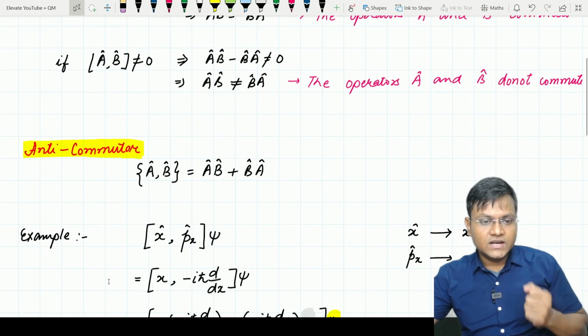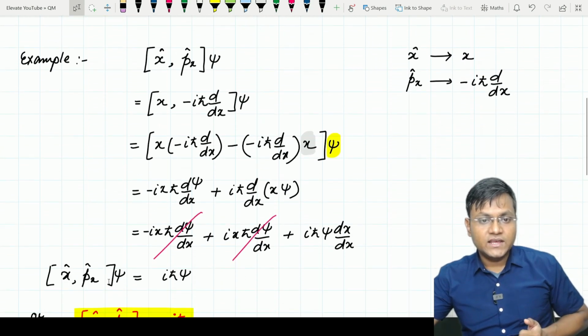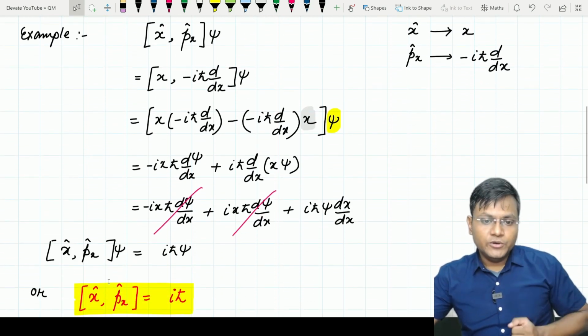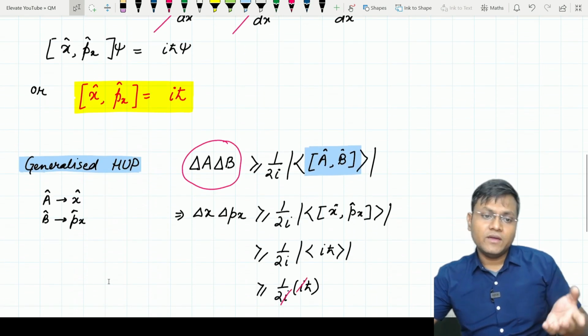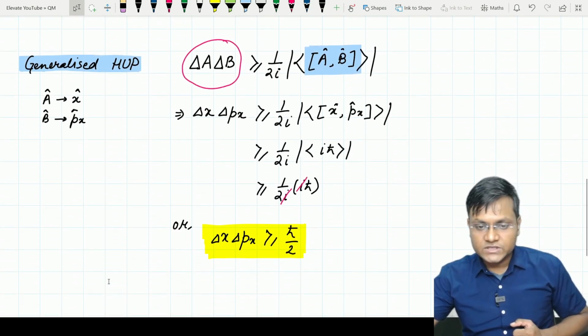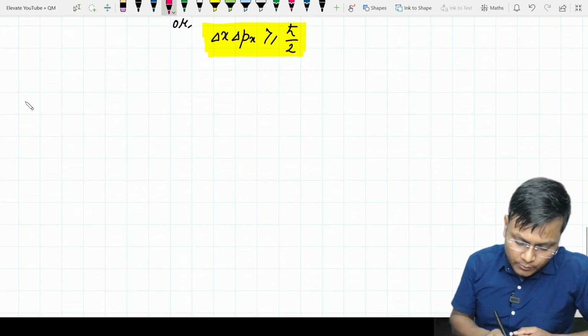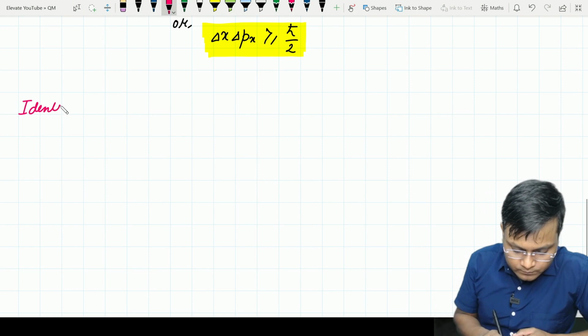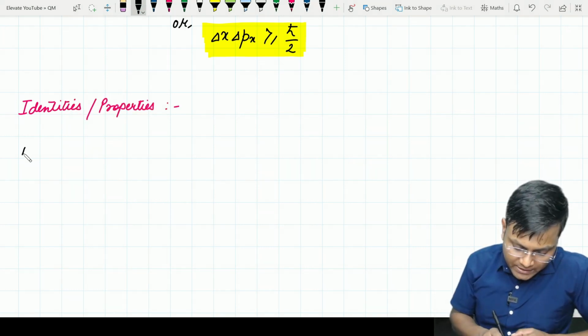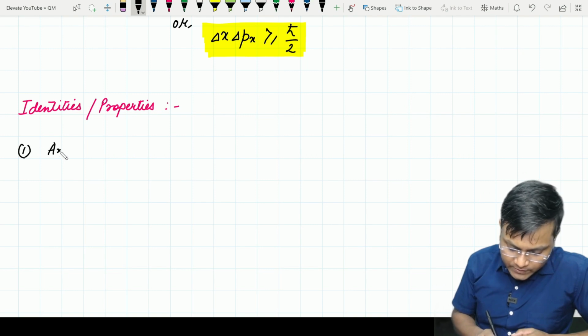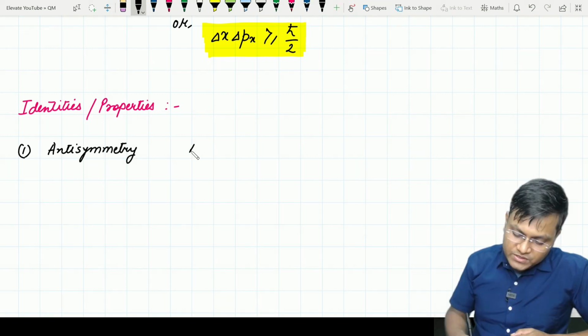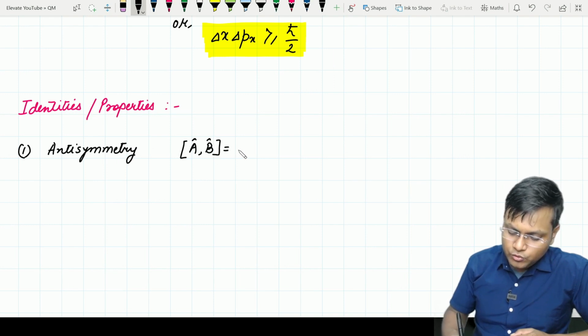तो हमने commutators का definition दे दिया, anti commutators का definition दे दिया, momentum और position का जो commutator है we figured that out, and I also gave you the generalized Heisenberg's uncertainty principle. अब मैं कुछ identities बताने जा रहा हूं आपको related to commutators. पहला property है anti-symmetry, which simply means that the commutator of A and B is equal to the negative of the commutator of B and A.